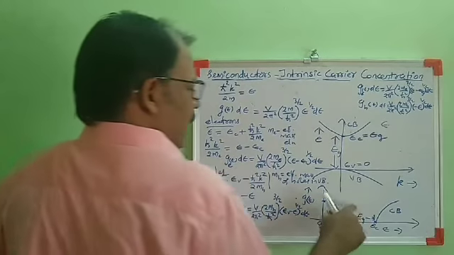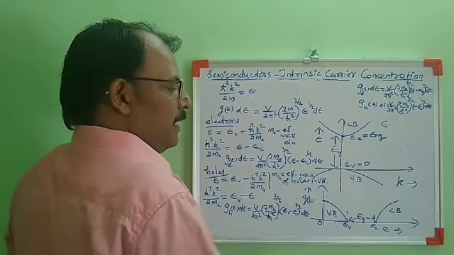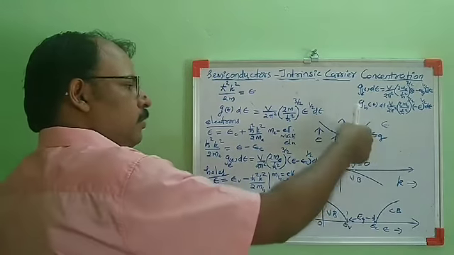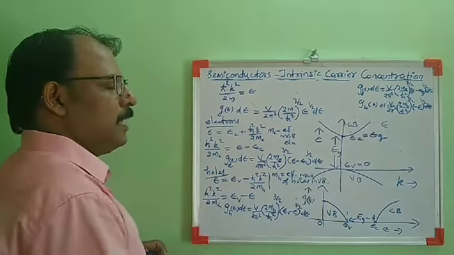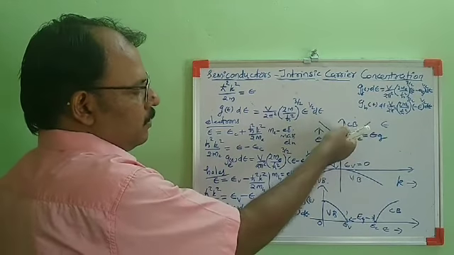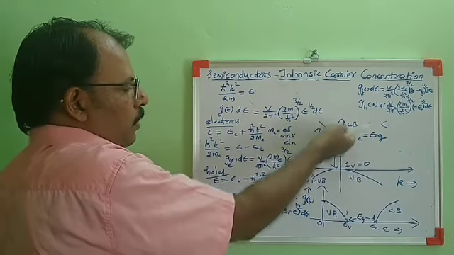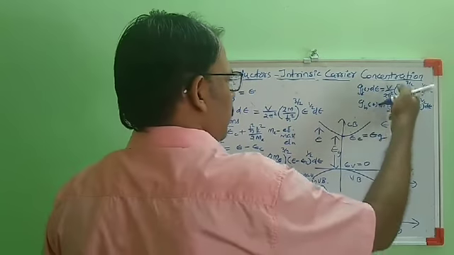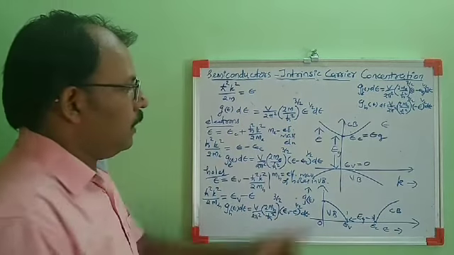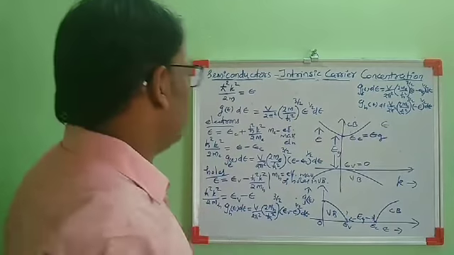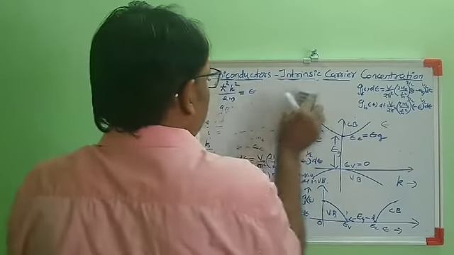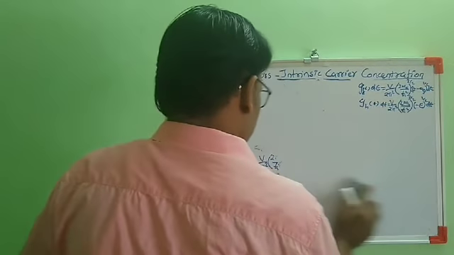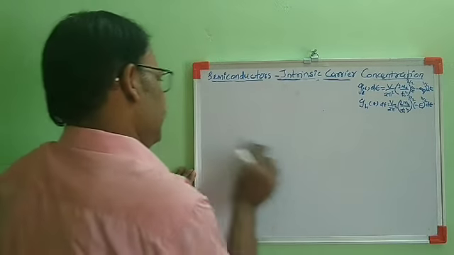The holes in valence band are having negative energy. As the energy increases, holes will go deep in valence band. As the energy of electrons in conduction band increases, the electrons go up in conduction band. So this is the expression for density of states of holes, and this one gives the density of states of electrons.